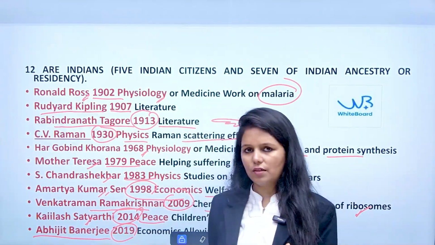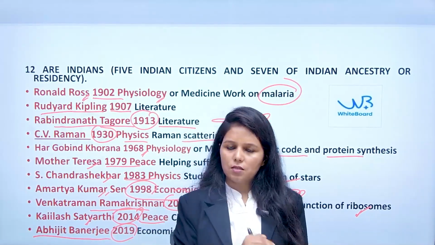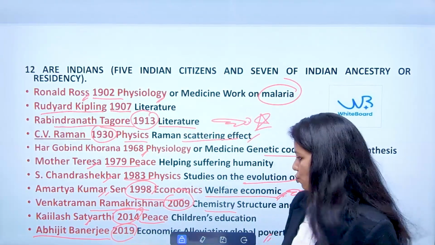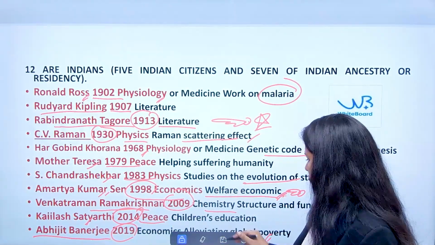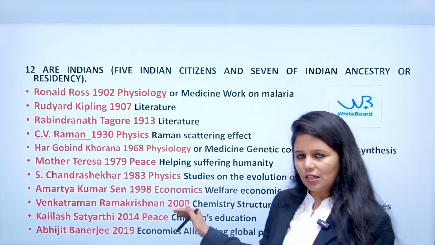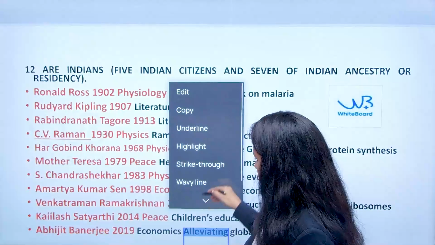So here we have understood that the latest Nobel Prize given to an Indian is to Abhijit Banerjee, and that too from the field of economics for the alleviation of global poverty. So this is the story of the Indians till now as far as the Nobel Prize is concerned.